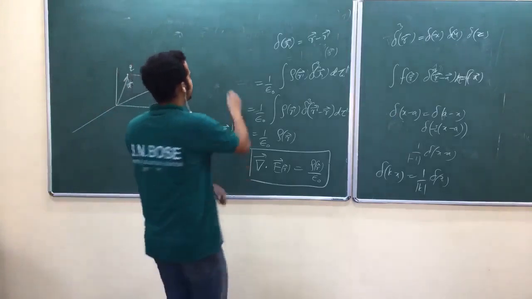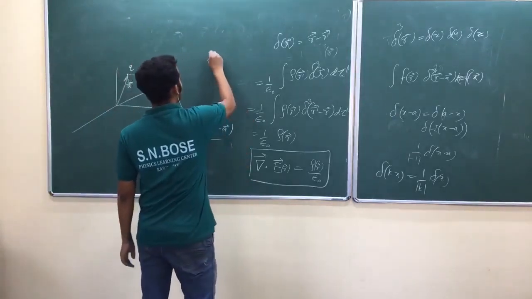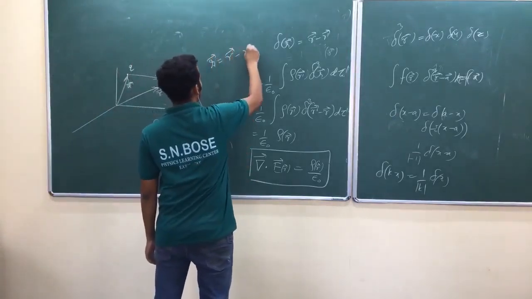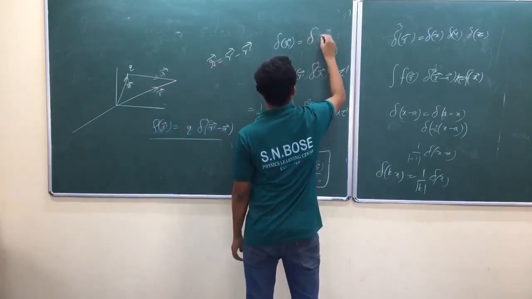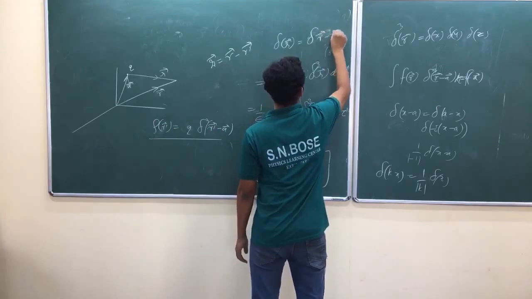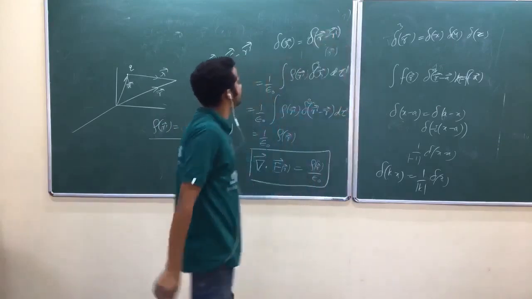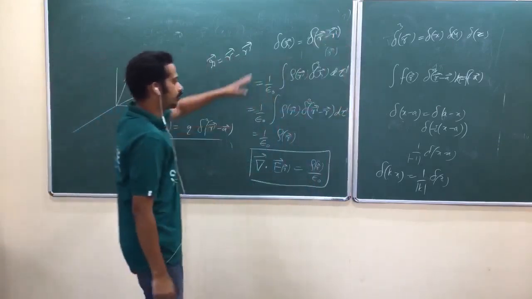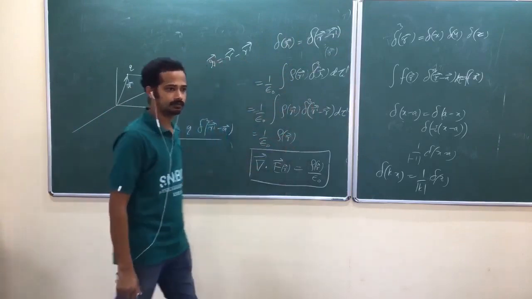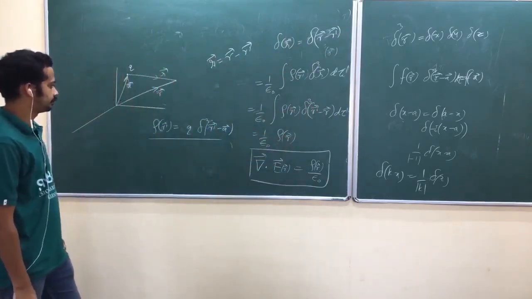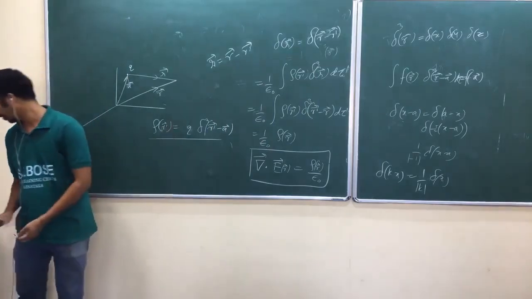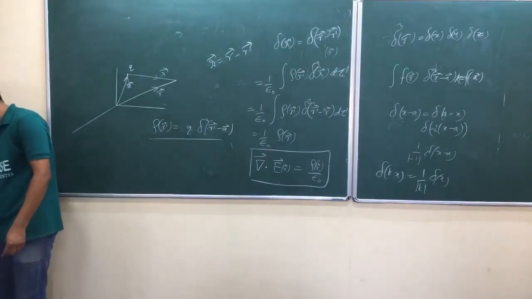So this is, italic r is r vector minus r prime vector only, okay? So this is delta of r vector minus r prime vector. But I can throw one more negative sign, that is allowed. Just check it out. There is some problem just outside this Dirac delta problem.